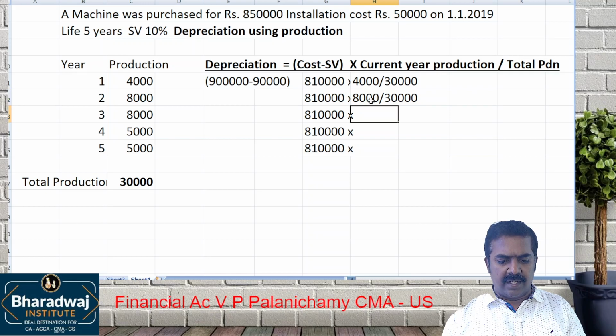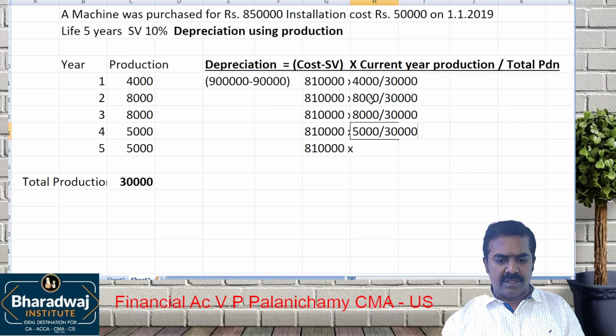Next year, 8 lakh 10,000 into 8,000 by 30,000. Next year, 5,000 by 30,000. Next year, 5,000 by 30,000.